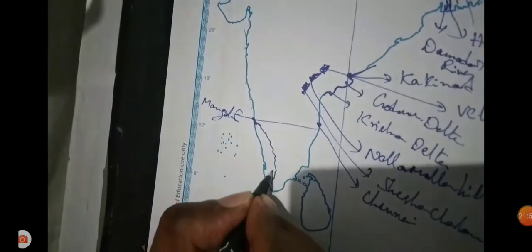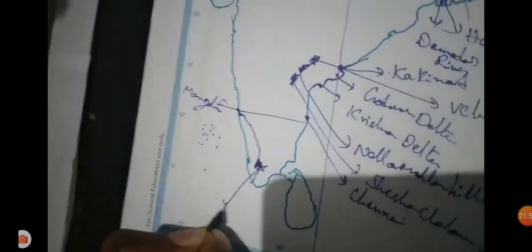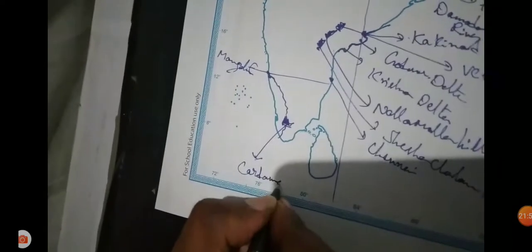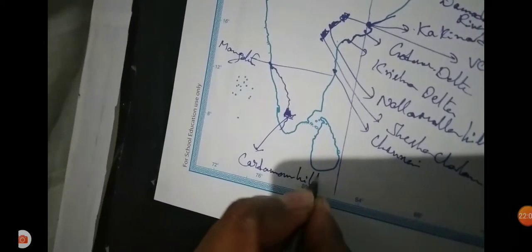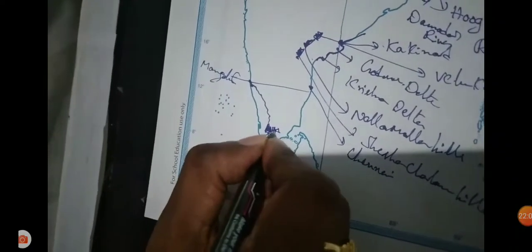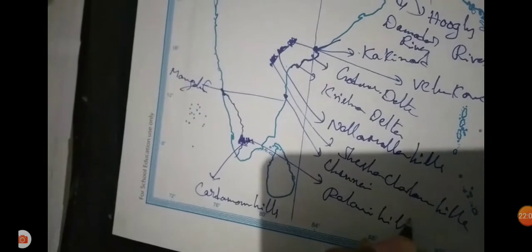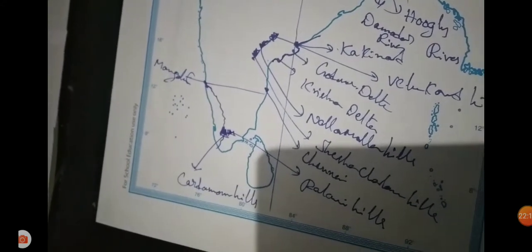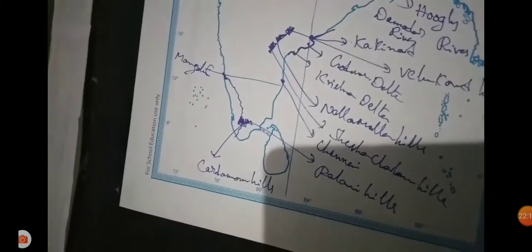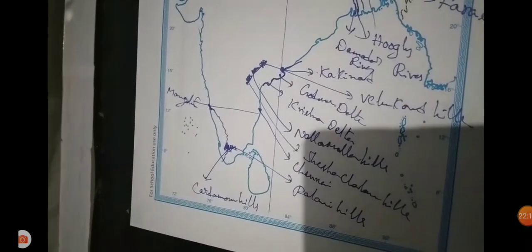Here in Kerala some mountain regions are there. The Cardamom Hills are located only in Kerala. Where are the Cardamom Hills located? In Kerala. The Palani Hills are in Tamil Nadu. Cardamom Hills and Palani Hills are in Kerala and Tamil Nadu.